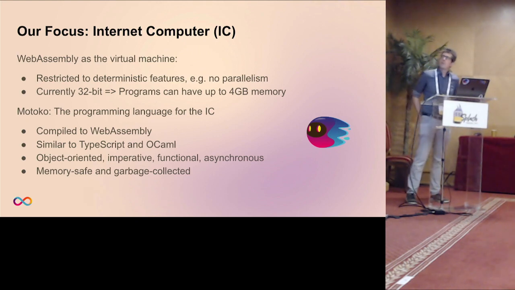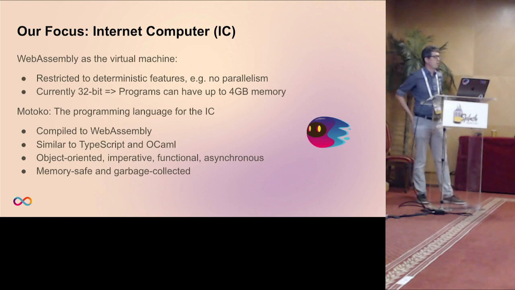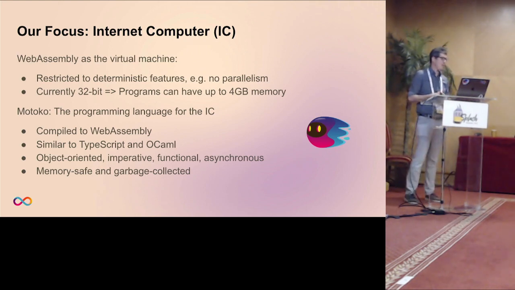Of course, the set of features is restricted to deterministic features, meaning that, for example, and that matters here in that talk, no parallelism, and we also do not use multi-threading for the programs. Currently, the standard of WebAssembly, although there's a proposal for 64-bit, is on 32-bit. That means that the standard model for programs executing is that they have a main memory of 4 gigabytes. There's separate memory, but I don't discuss that yet. It's out of the focus for that talk.